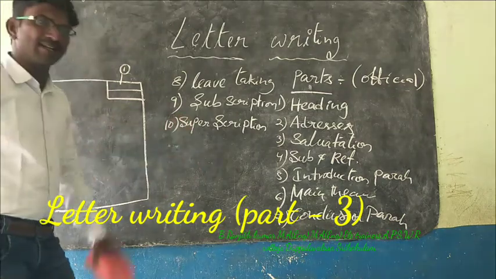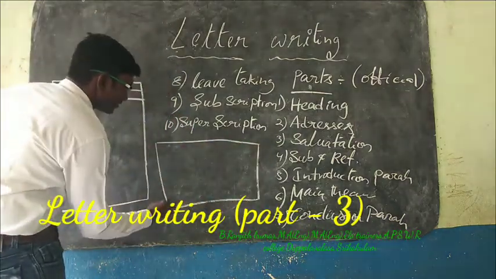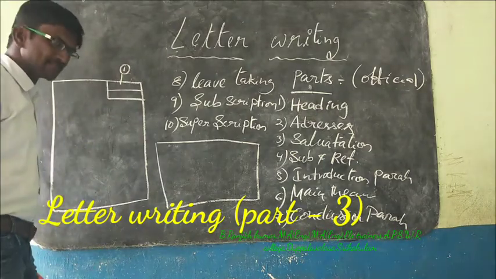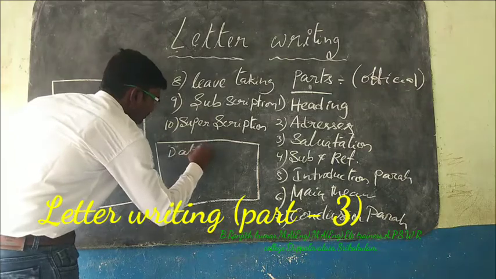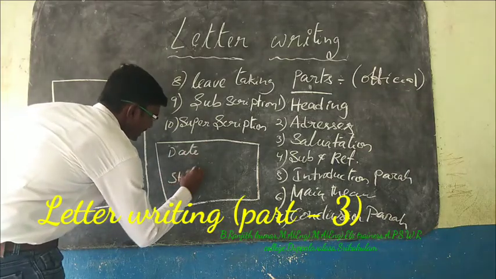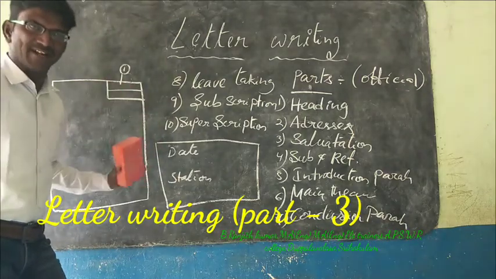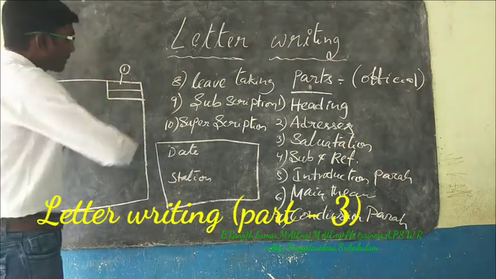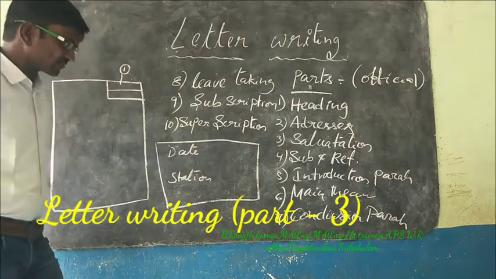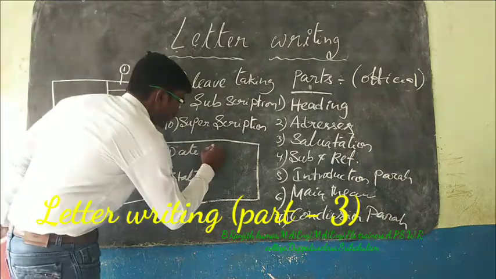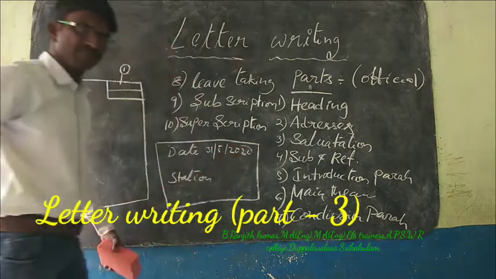In heading, what we have to write? We have to write the date and station, at the right top corner of the letter. So, what is the date today? 31st May 2020.